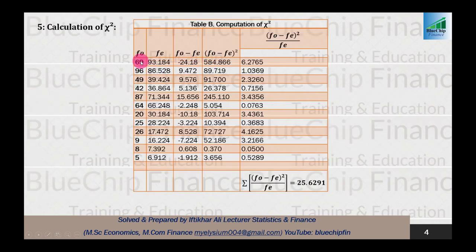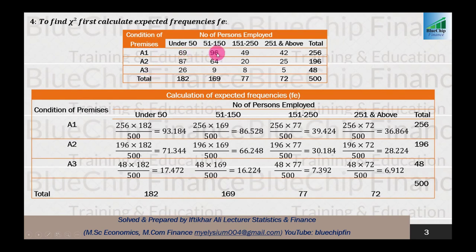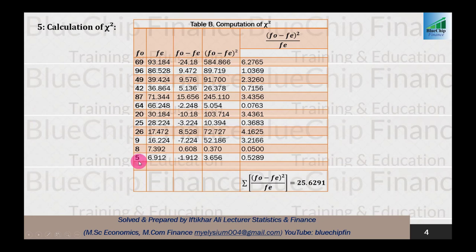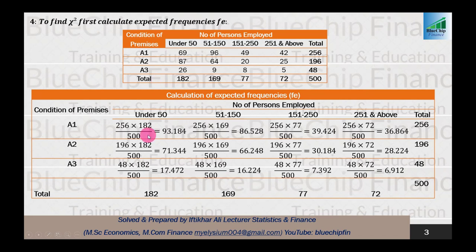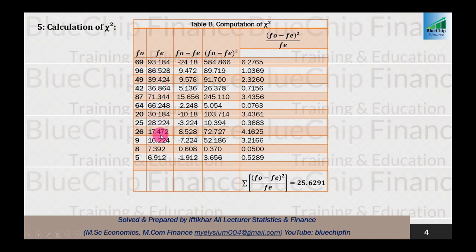So we write down first of all the observed frequencies: 69, 96, 49, 87, 64, 20, 26, 9, 8, 5. And in front of each observed frequency, we will write down the expected frequency related to it. So 93.184, 86.528, 39.424, 36.864, and so on.